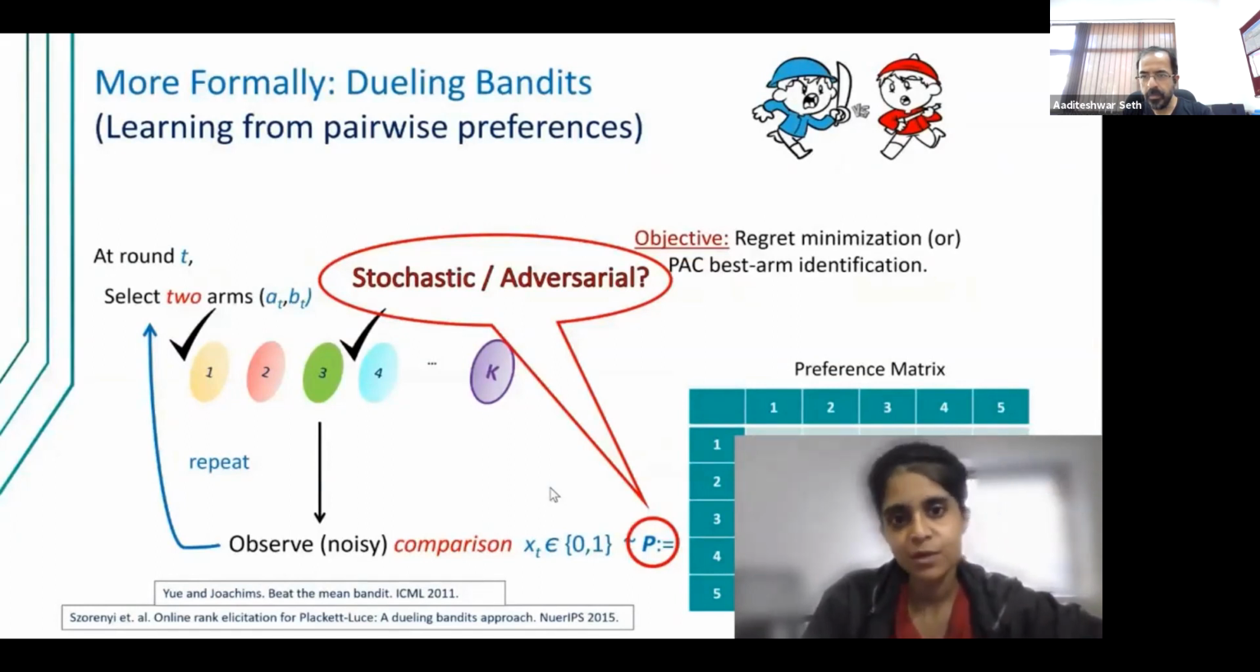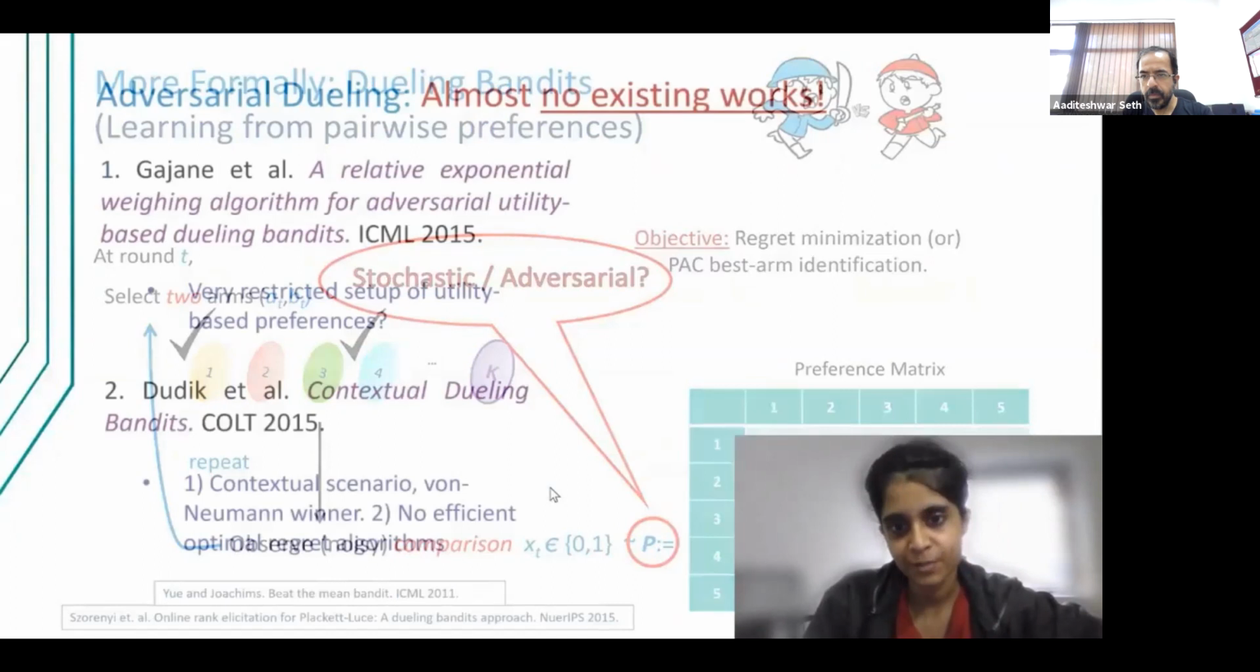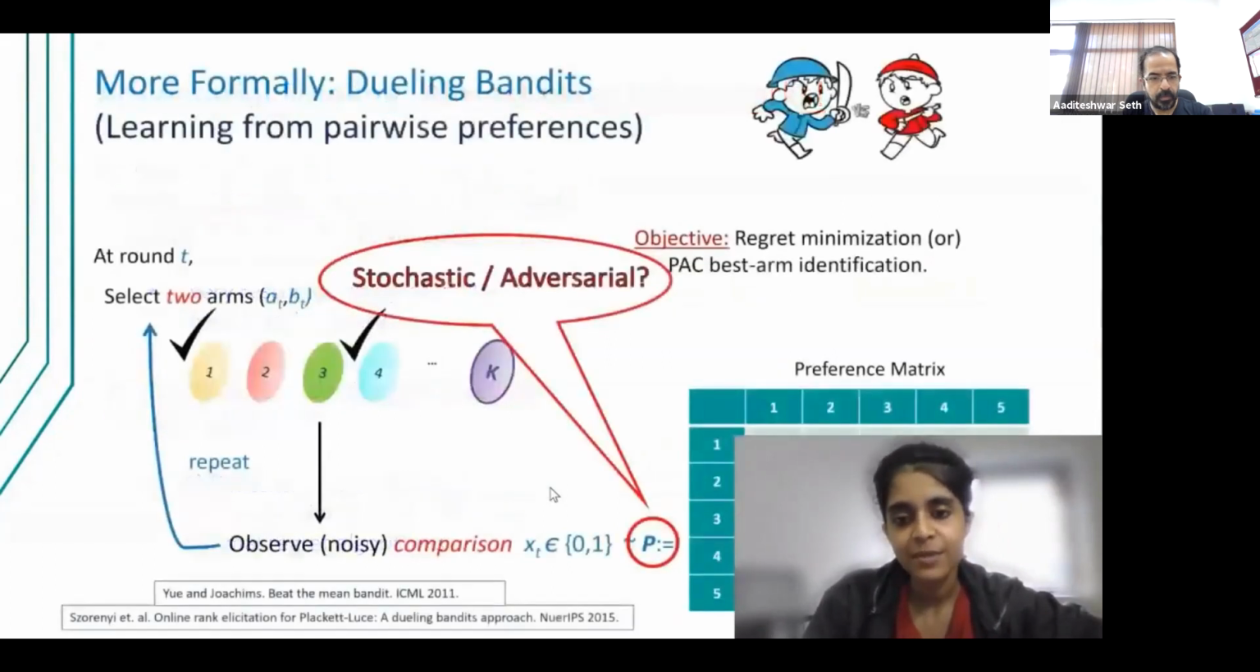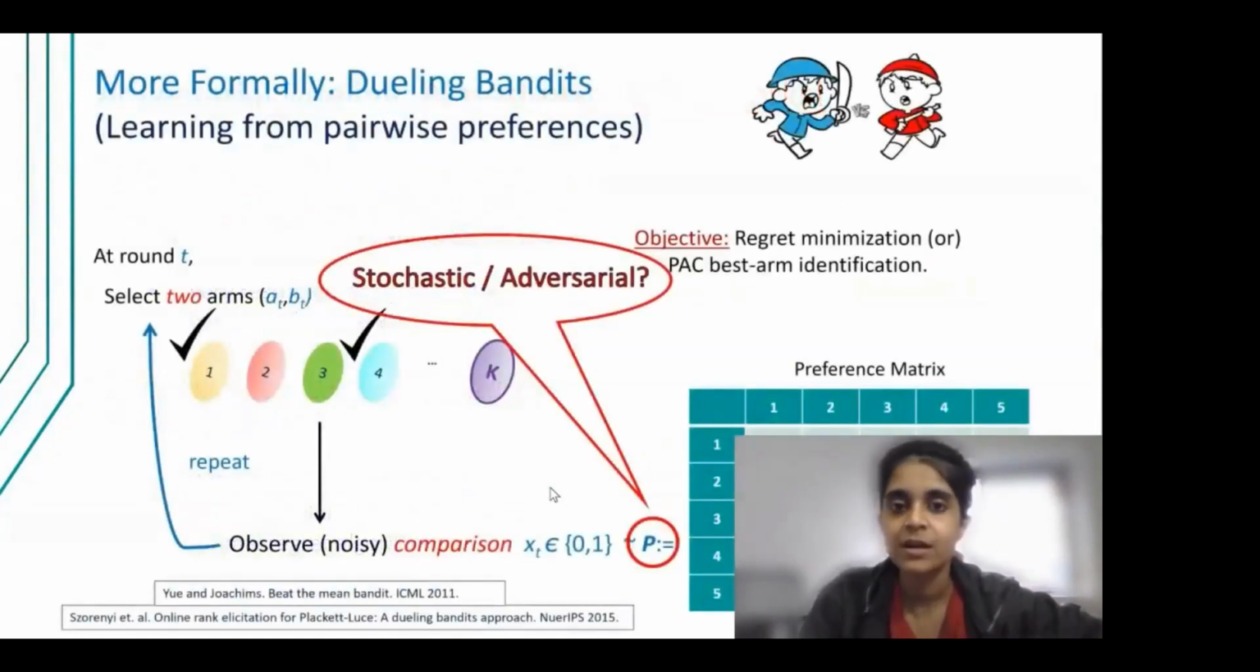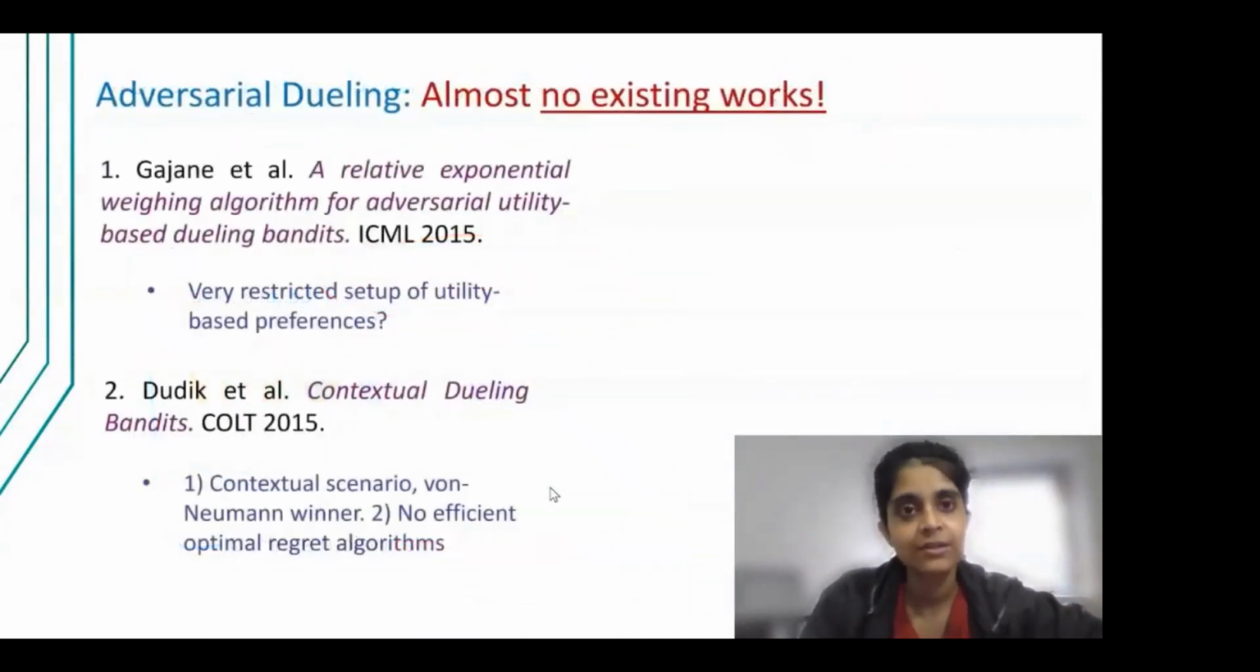So the novelty of this work lies in that we assume adversarial preferences, where this underlying preference matrix P, from where the 0-1 comparison feedbacks are generated, can change every round, whereas the learner does not have any idea of what this P is or what the sequence of P_t's are.